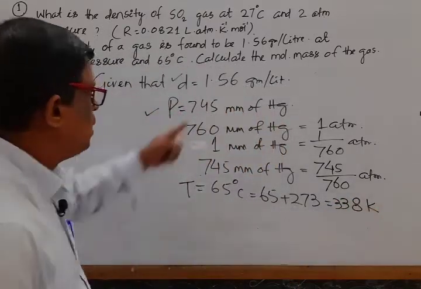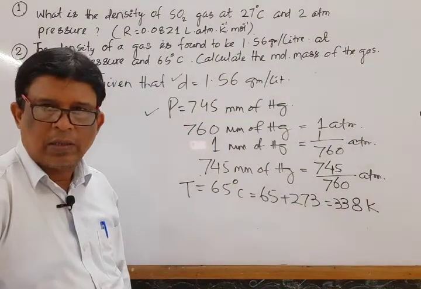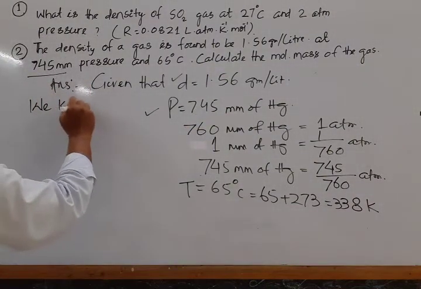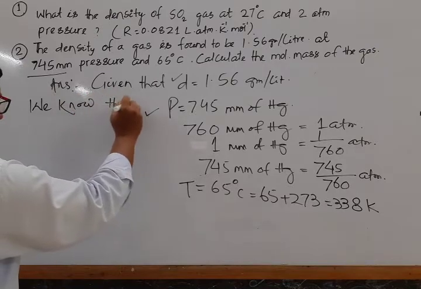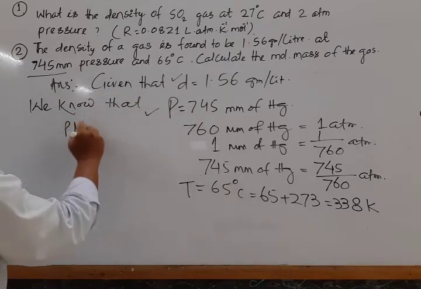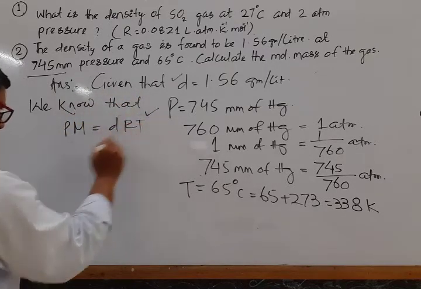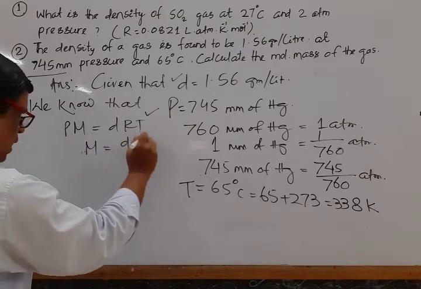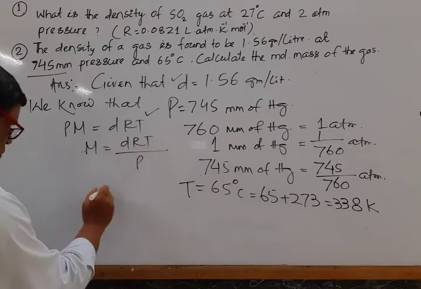So the question is to calculate the molar mass. Mark that. What is the relationship? PM is equal to dRT. Our aim is to calculate molar mass, so M is equal to dRT by P.